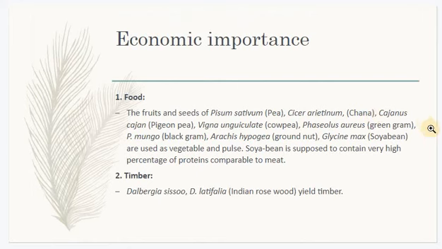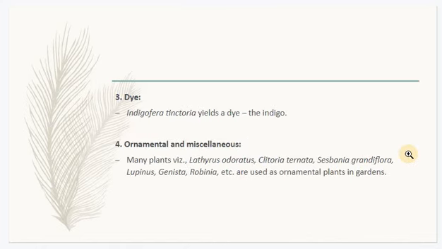And coming to economic importance, these plants are very much used as food. They are used as timber. And Indigofera tinctoria is used as a dye. Many plants are ornamental. Lathyrus odoratus, Clitoria ternatea, Sesbania grandiflora, Lupinus, Genista. These are all different ornamental plants.